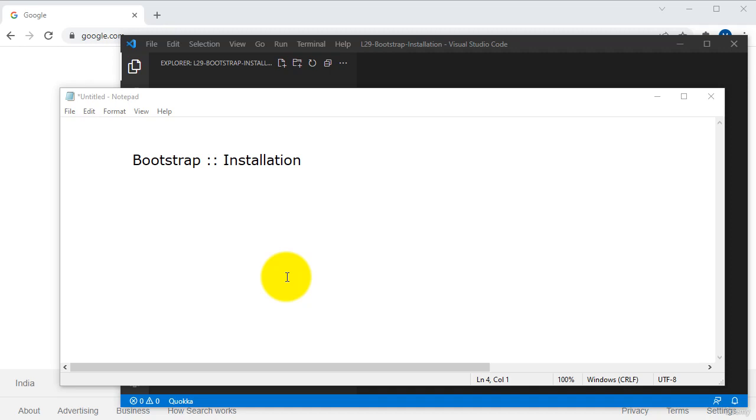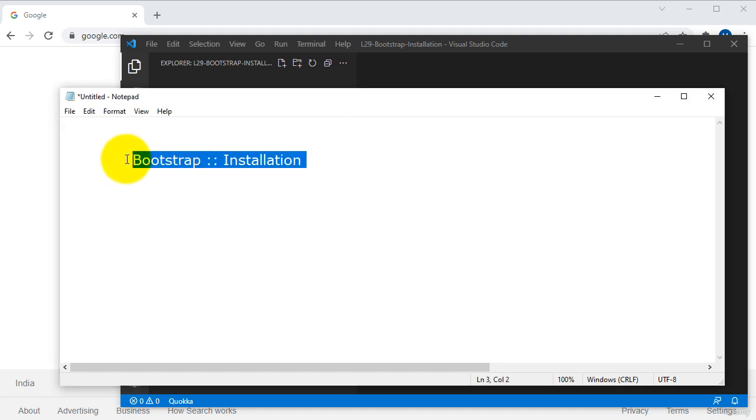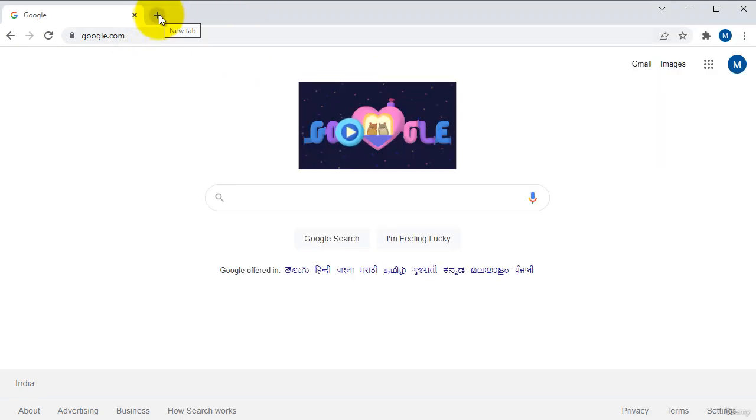Okay, in this session, I would like to tell you how to install Bootstrap into your website or any page. Whenever you want to create a responsive website, you have to install Bootstrap into that page or website. So where can we get the Bootstrap installation files? Simply come to the browser.